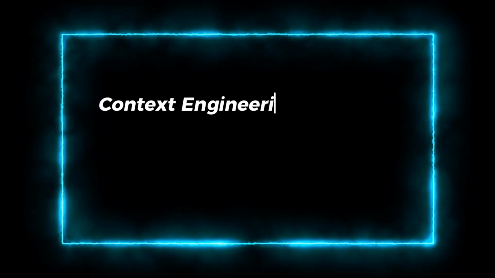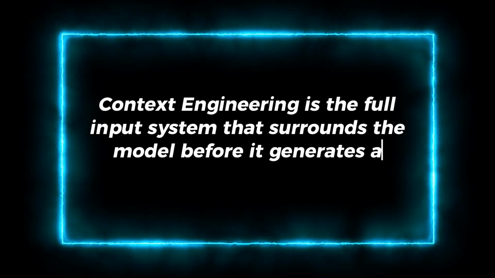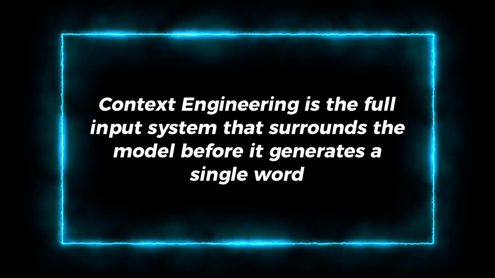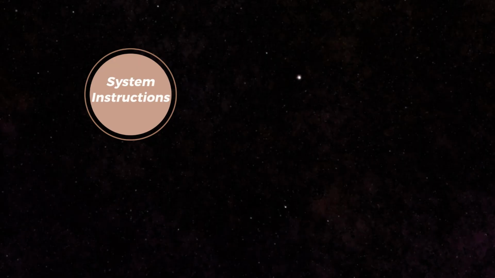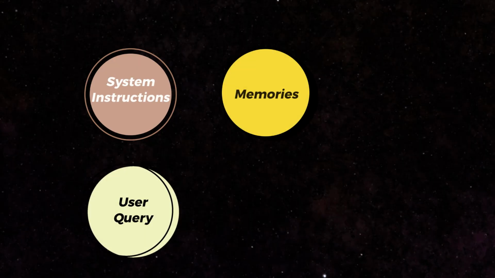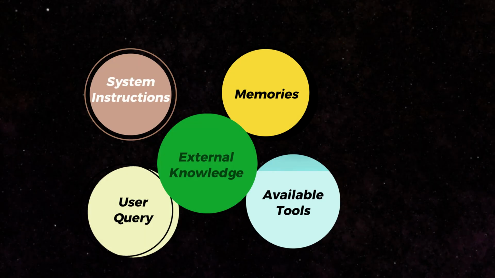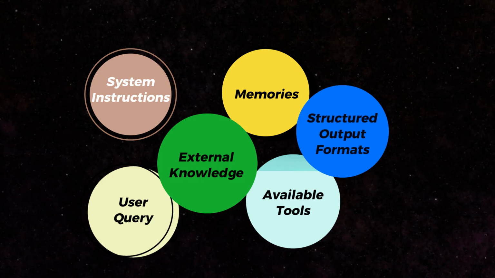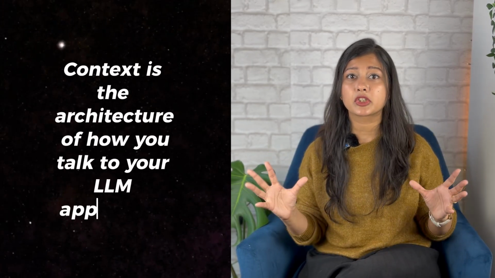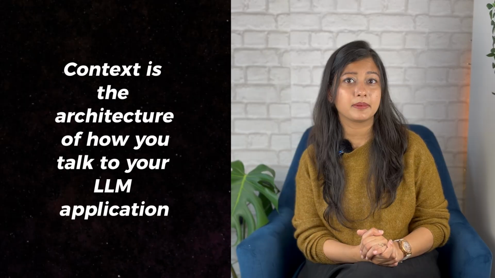Context engineering is not just a clever prompt. It is the full input system that surrounds the model even before it generates a single word. When building any LLM app or agentic solution, this system includes system instructions, user query, memories, available tools, external knowledge base, and structured output formats. And all of this makes up a context. In short, context is the architecture of how you talk to your LLM app.